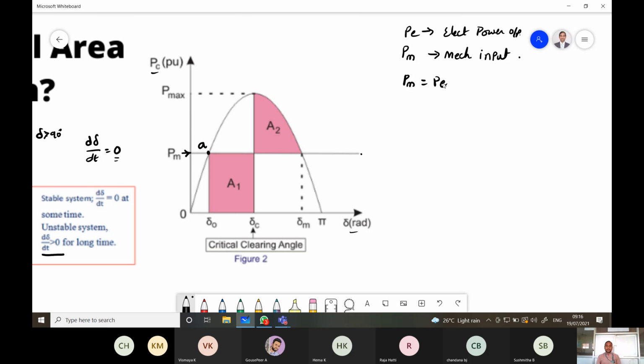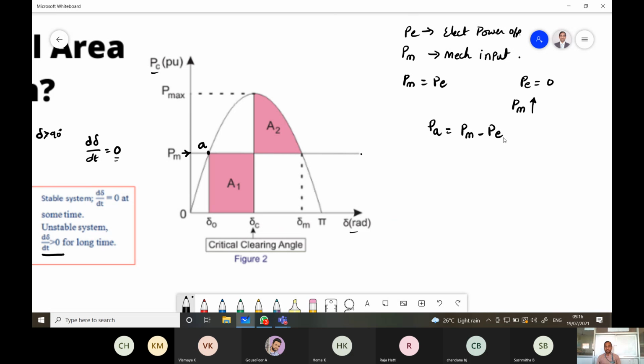If both are equal at point A, suppose any fault occurs. Immediately PE becomes 0 or becomes less, and then the mechanical power is in excess. The difference of PM and PE is the accelerating power PA, which is equal to PM minus PE.